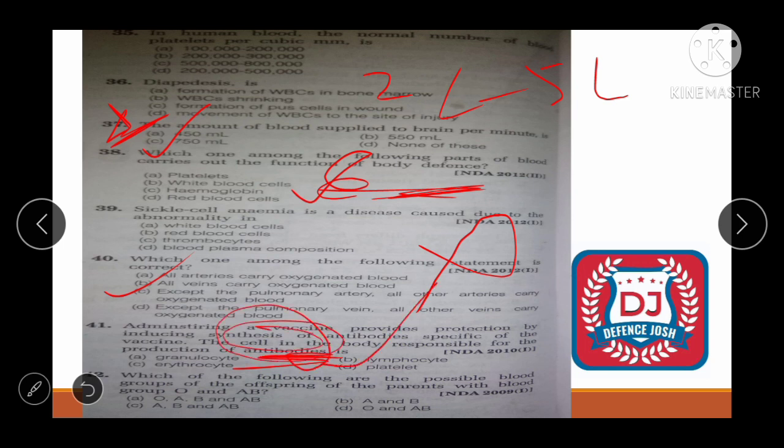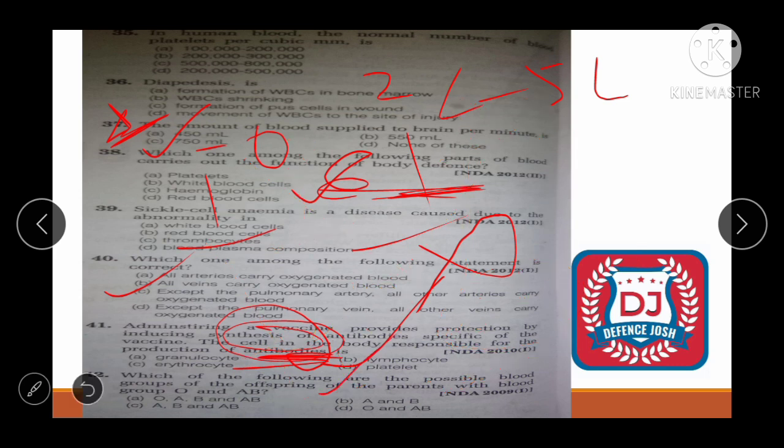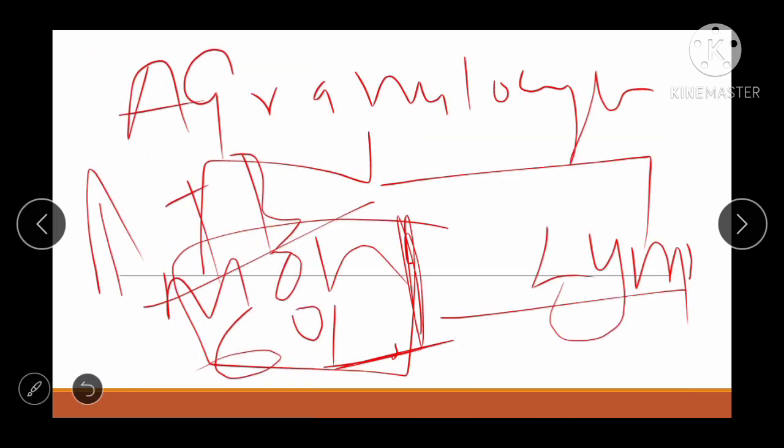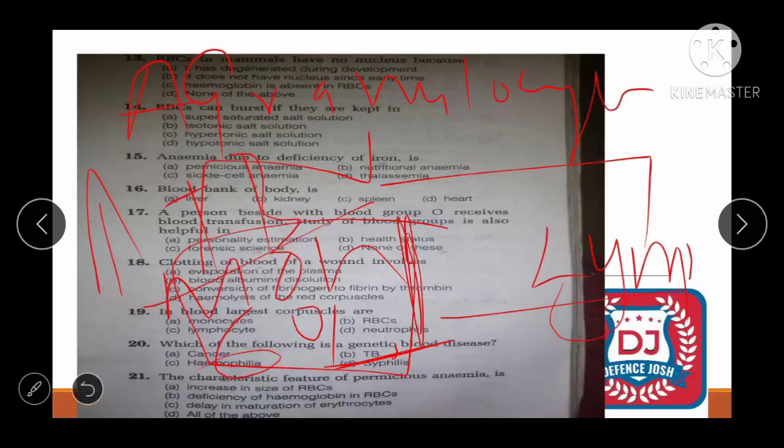ऑल राइट, next question, which of the following are the possible blood group of the offspring of the parent with blood group O and AB. आप देखो ब्लड ग्रुप O और AB के क्या पॉसिबिलिटी होगी. Okay, so it would be IOA and IOB. So possibility will be A and B blood group. All right. So correct answer will be A and B. So we did MCQ and we learned about the factors in this MCQs too.